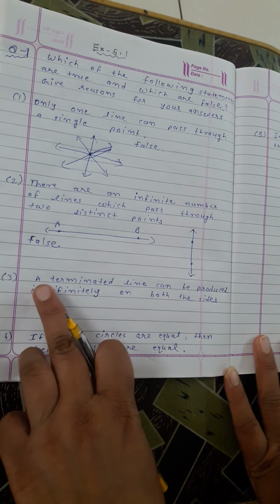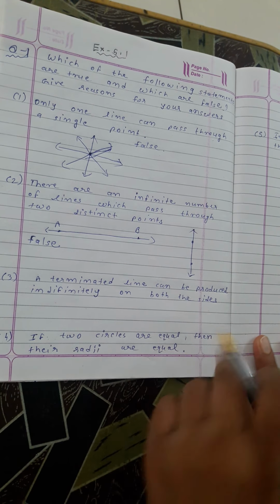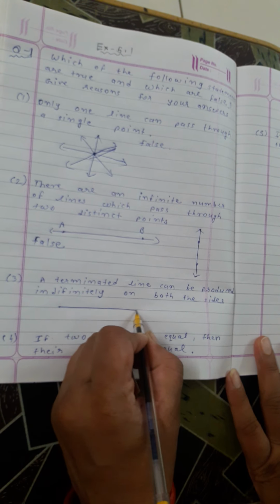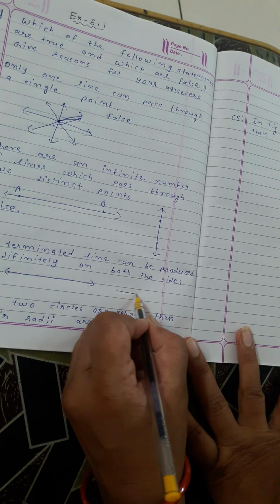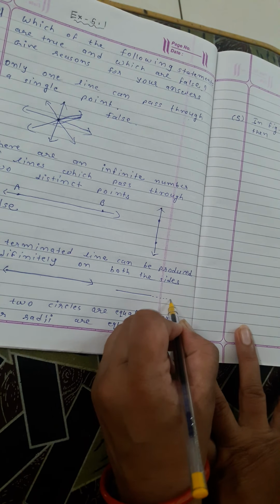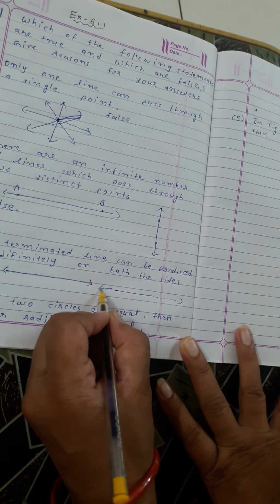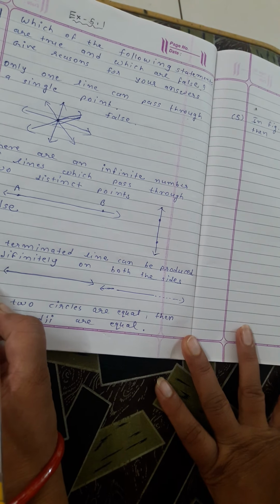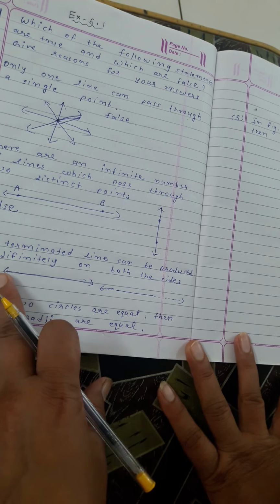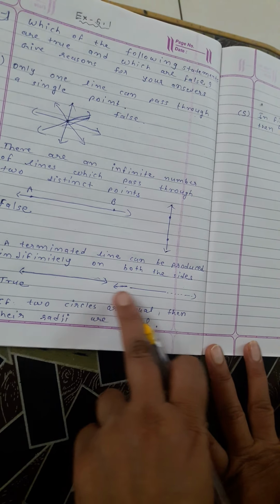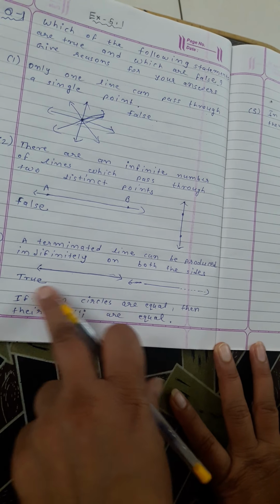Now the third statement: a terminated line can be produced indefinitely on both sides. Suppose we have a terminated line. This terminated line can extend endlessly on both sides. So this statement is true, because a terminated line can be produced indefinitely on both sides.